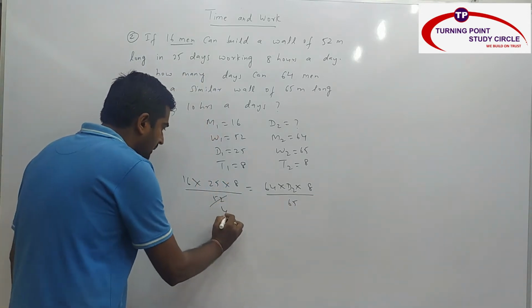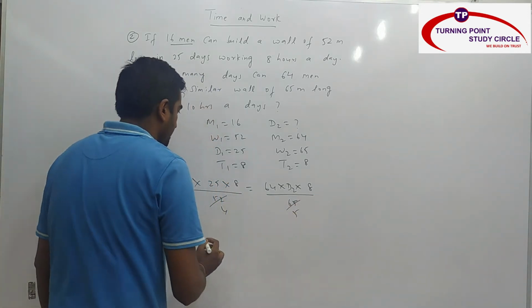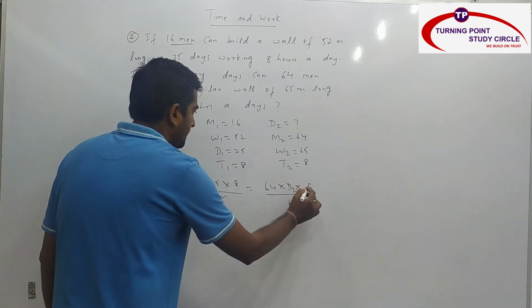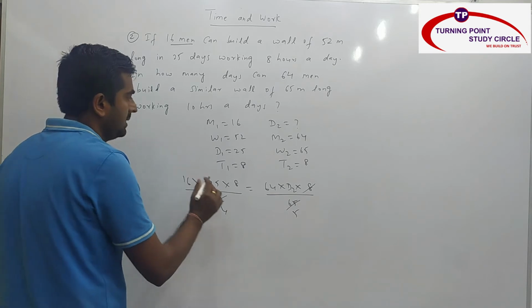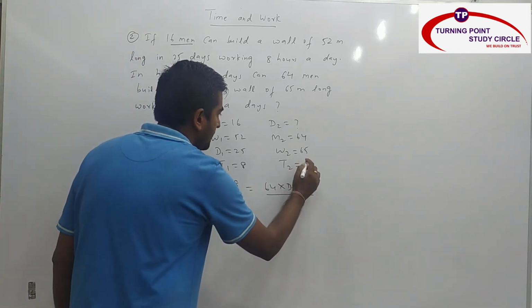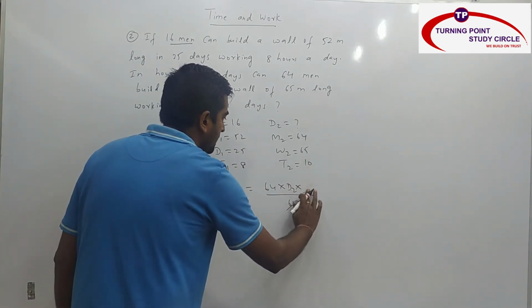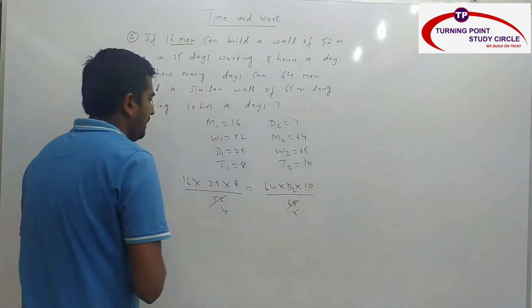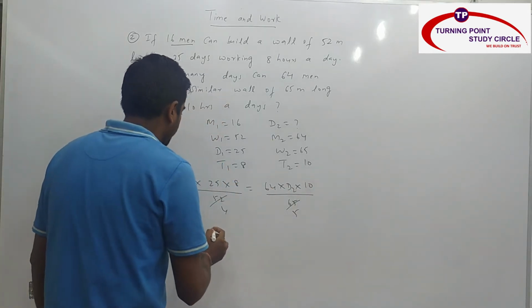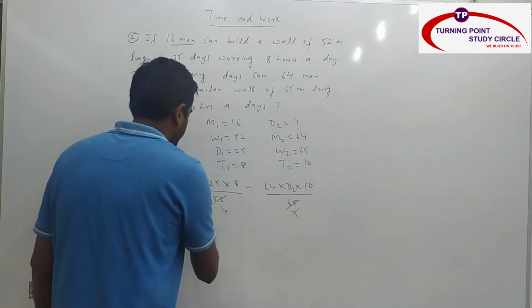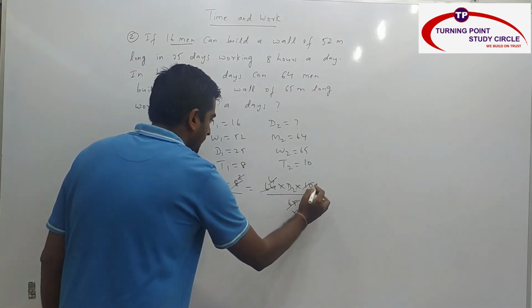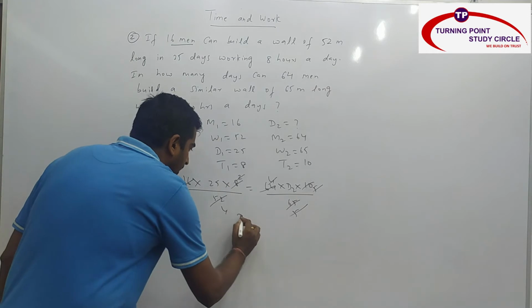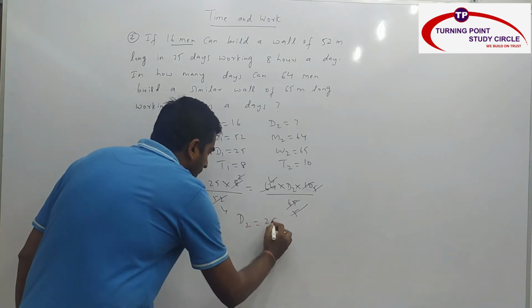So 13 4s are, 13 5s are, then 8 and 8 is cancelled. So here T2 is nothing but 10 hours, they have given you. This is nothing but 10 hours. Right? So 5 here cancelled, then you are having 16 4s are, 4 2s are, 2 5s are, 5 and 5 is cancelled. So W2 D2 is nothing but 25 by 4.